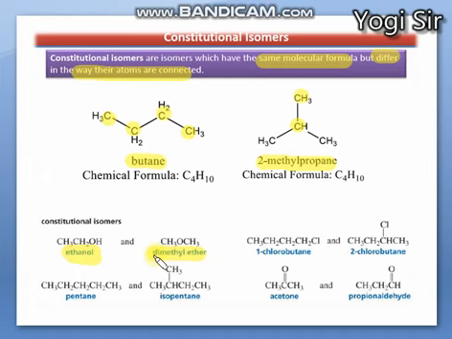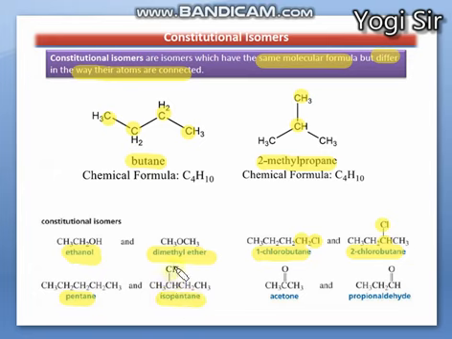Ethanol and dimethyl ether. In the same way, you can see 1-chlorobutane, with chlorine on the first carbon, and here chlorine on the second carbon, so 2-chlorobutane. They are both constitutional isomers, or position isomers of each other, right? Similarly, normal pentane and isopentane.